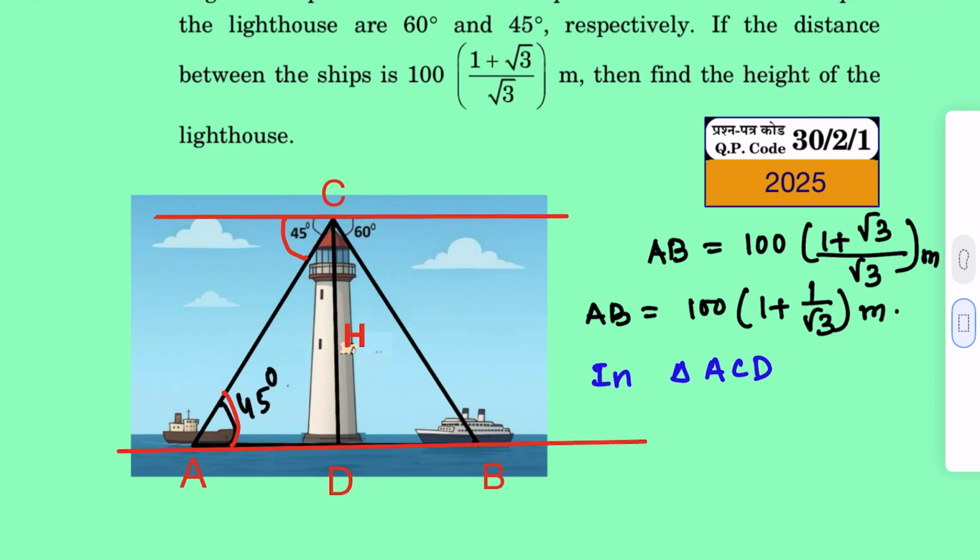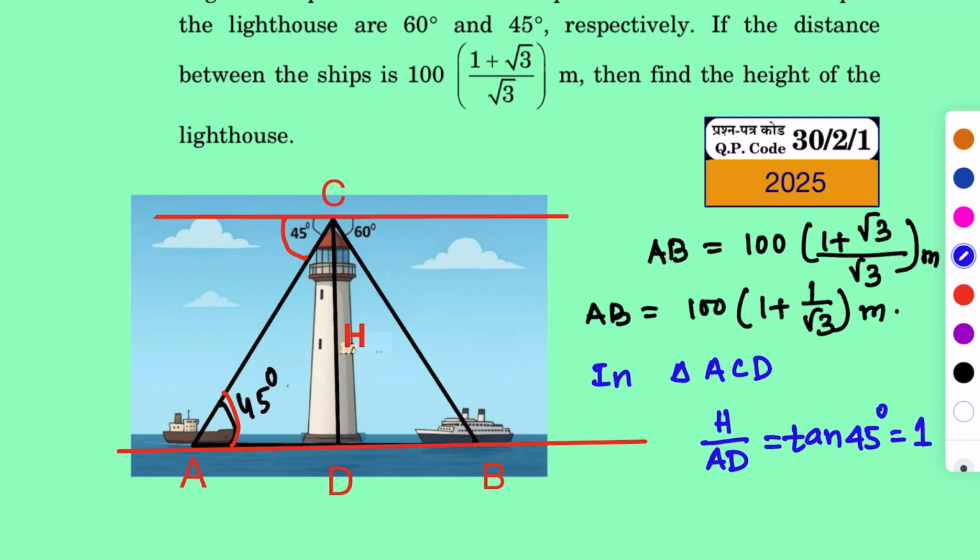In triangle ACD, we can write h by AD is equal to tan 45 degrees, and we know that tan 45 degrees is equal to 1. So the value of AD is equal to h.